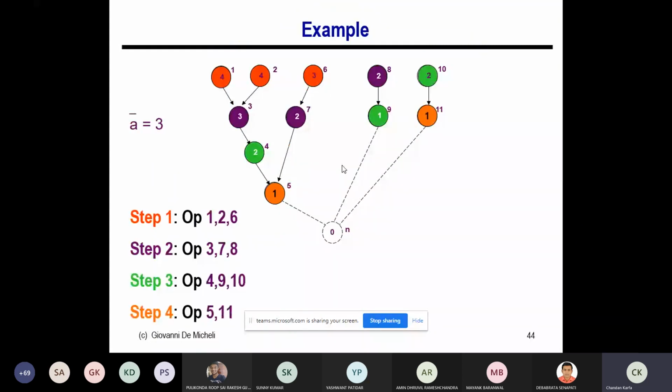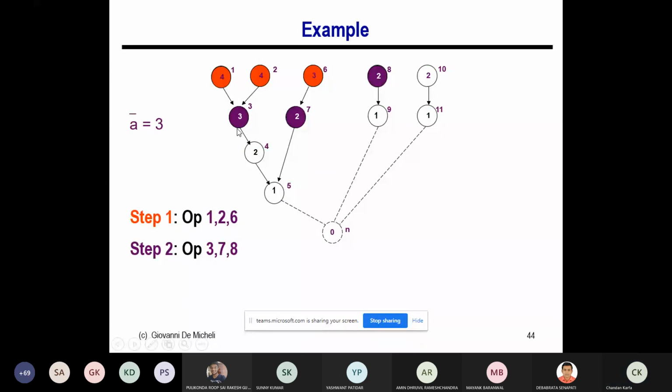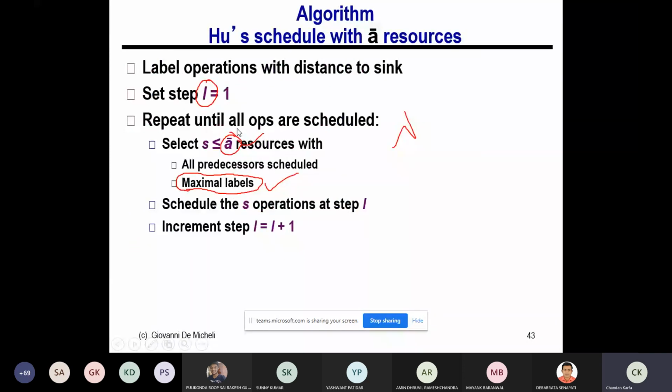Basically we have seen in Hughes algorithm that we are going to assign some priority number, the leveling, and then based on the leveling I'm going to select. This is MRLC, that means you are trying to minimize the resource. But in Hughes algorithm, we can actually identify the lower bound of resource. So we take that bound, and then we try to schedule the operations based on the priority, which is the maximum distance from the source sink node, and we select only those nodes which have more priority. So it gives a precedence order among the nodes or the tasks to be scheduled.